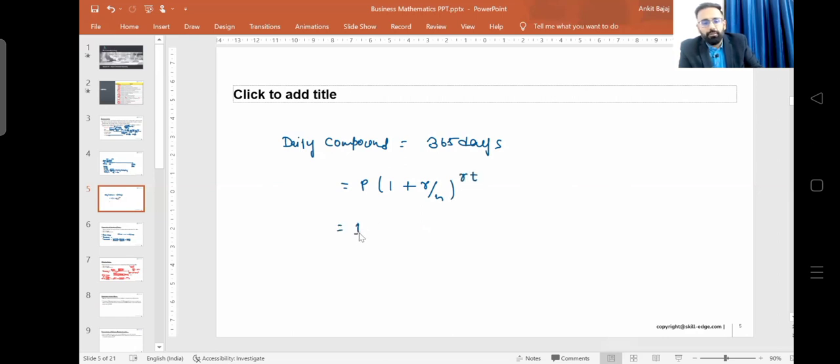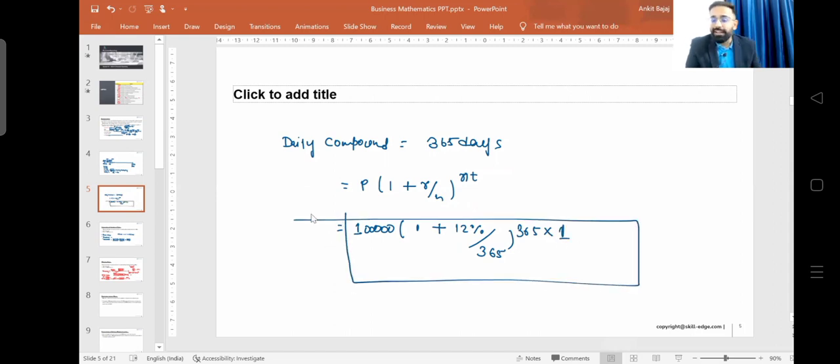So here the principal amount is 1 lakh rupees, right? Then you will write here 1 plus R, which is 12%. We have seen the interest rate is 12%. Now N will be 365 days, and here you have to write N, so we will write 365, and the year is 1, right? And you will be solving this equation, and definitely it will take time because you have to solve the power of 365, right? So in Excel we will learn how quickly you can solve these types of problems. In a fraction of a second it will solve such kinds of sums. In Excel we will learn. So just stay tuned with us and learn more and more from it. Thank you.